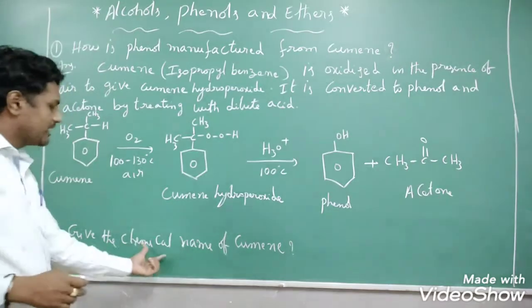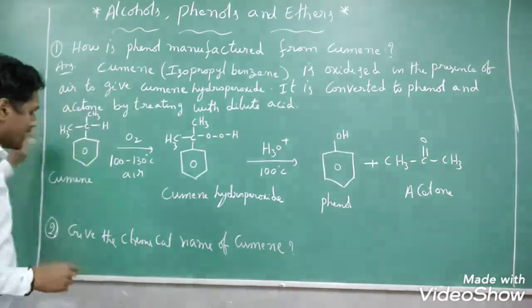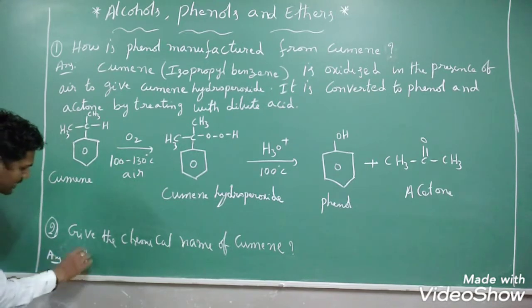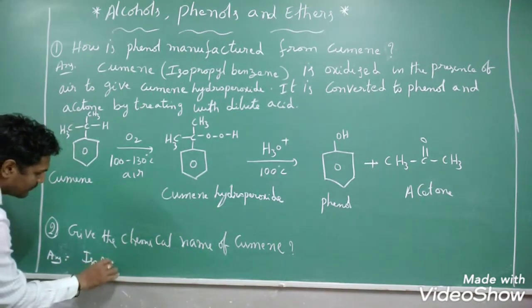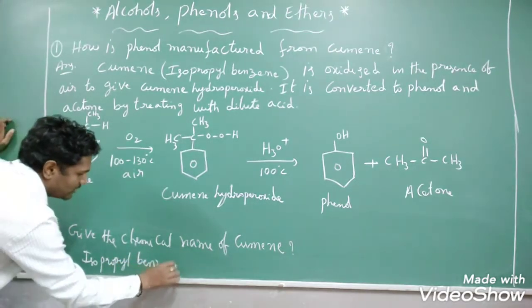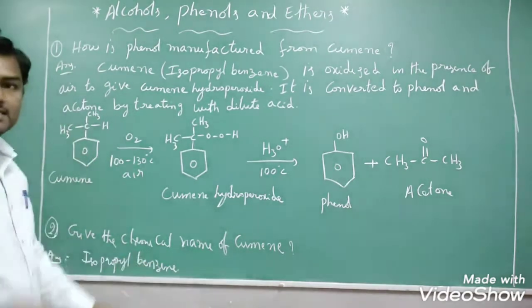The second question I have written: what is the name? Isopropyl benzene is the correct answer here. Cumin chemical name, isopropyl benzene. Many times they have asked it for 1 mark.